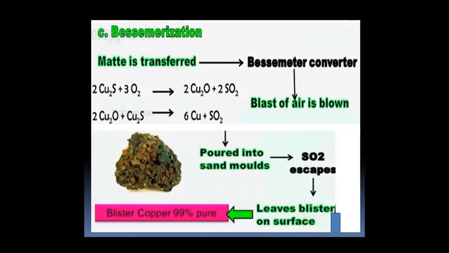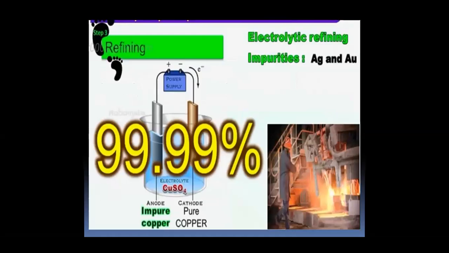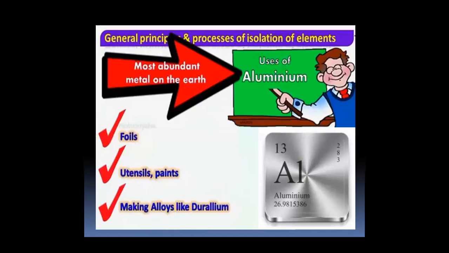It is poured into sand molds, where the sulfur dioxide escapes, leaving behind blisters of copper, which is 99% pure. This blister copper is refined by the electrolytic method. In the electrolytic method, impure metal is made the anode and pure metal is made the cathode.